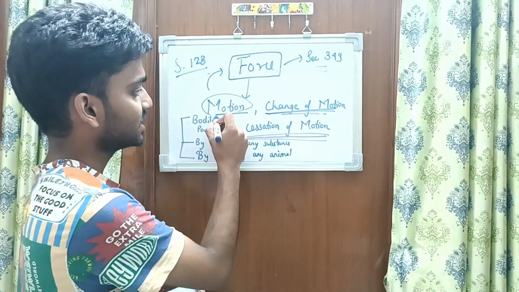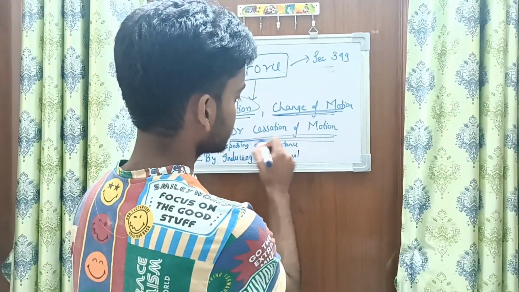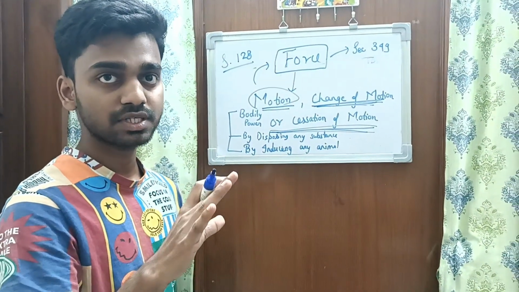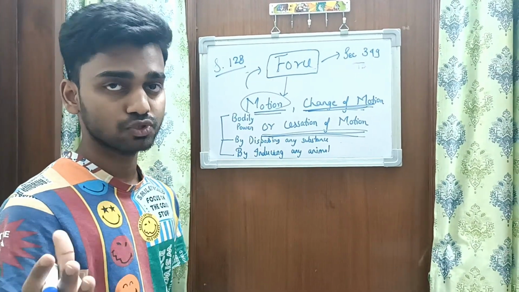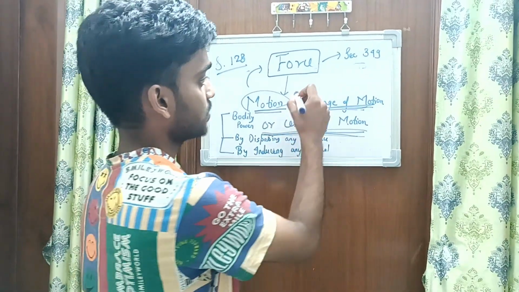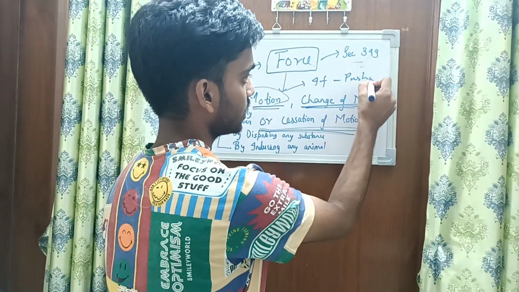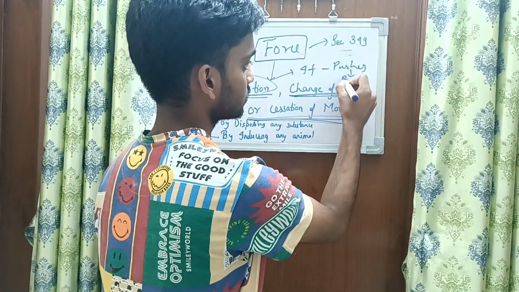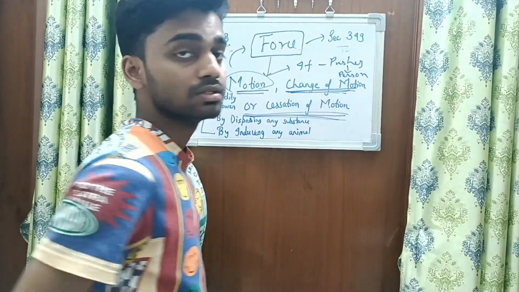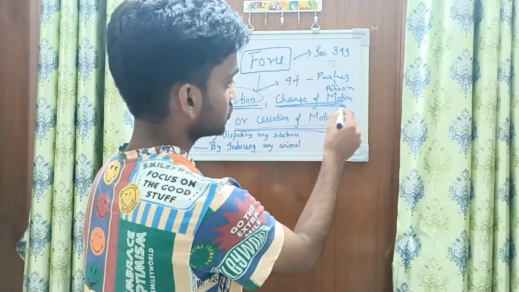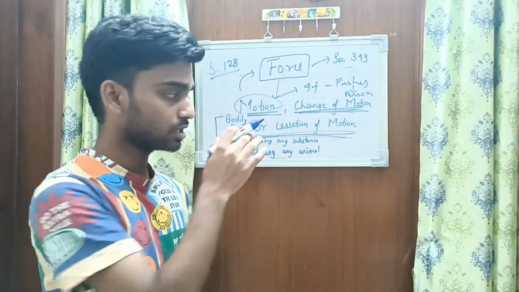So what do these terms mean? In simple terms, motion means anything which causes the other person to move from his position. That is, if a person pushes another person, then it will be termed as motion. Second is change of motion. It is similar to the first one.